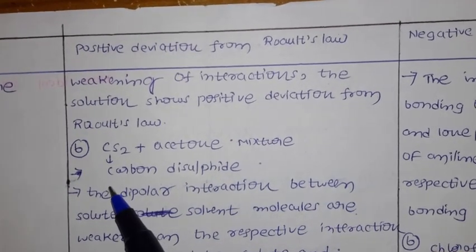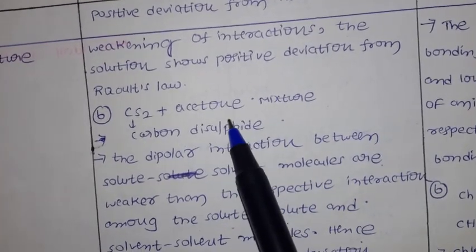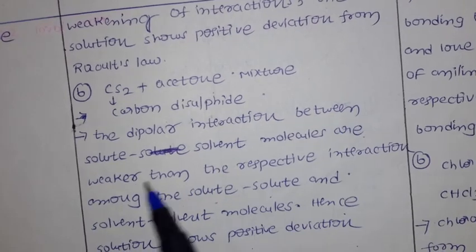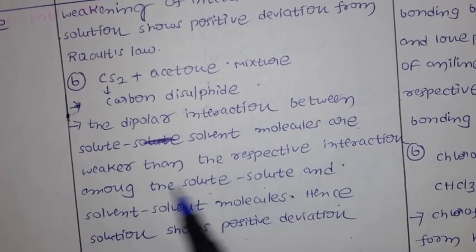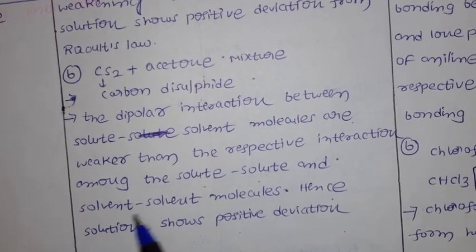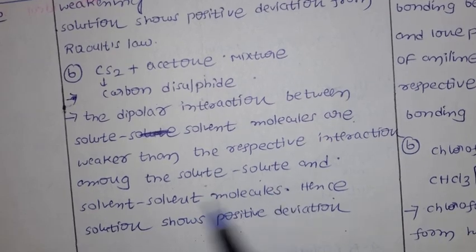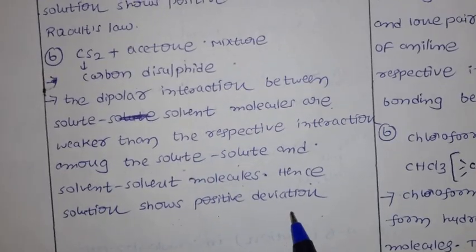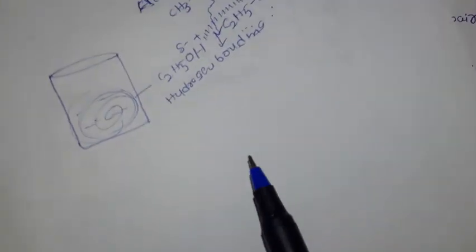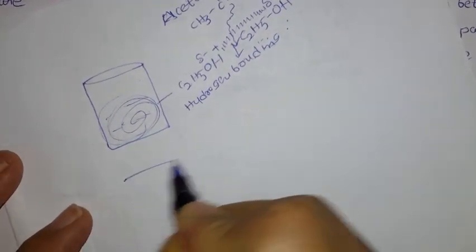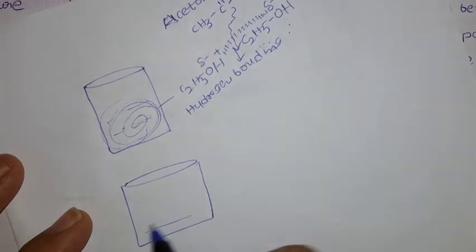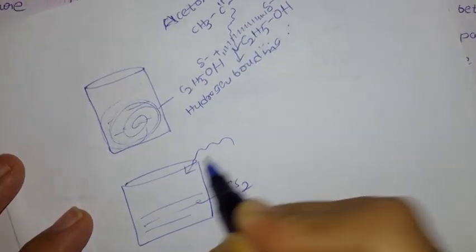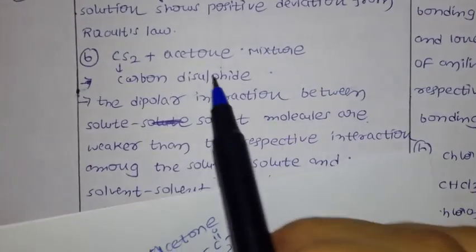Second one, if you see here, carbon disulfide and acetone mixture. In both the mixtures, the dipolar interaction between the solute and solvent molecules is weaker than the respective interaction among the solute-solute and solvent-solvent molecules. Hence, the solution shows positive deviation. What is the meaning of this? For example, again I am taking the carbon disulfide solution, and to this you are going to add acetone.